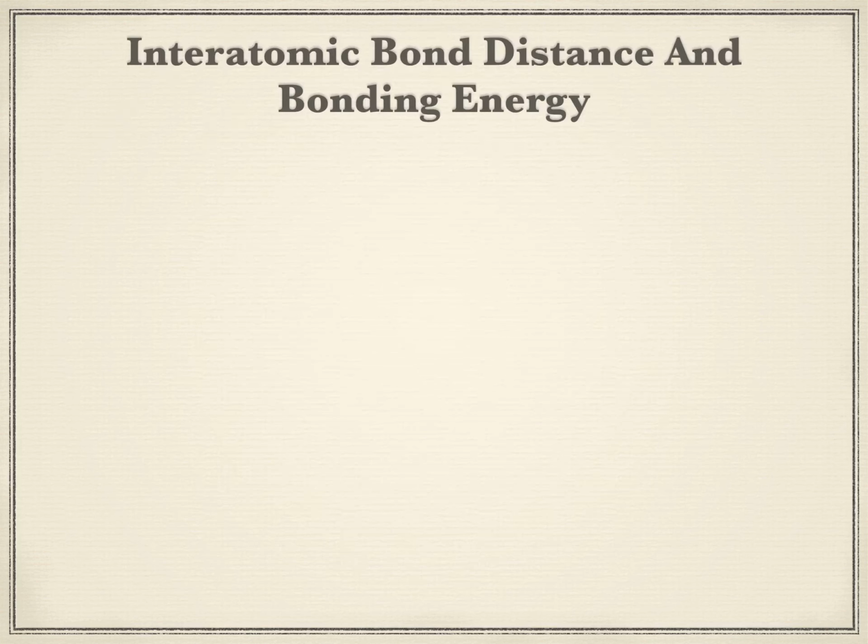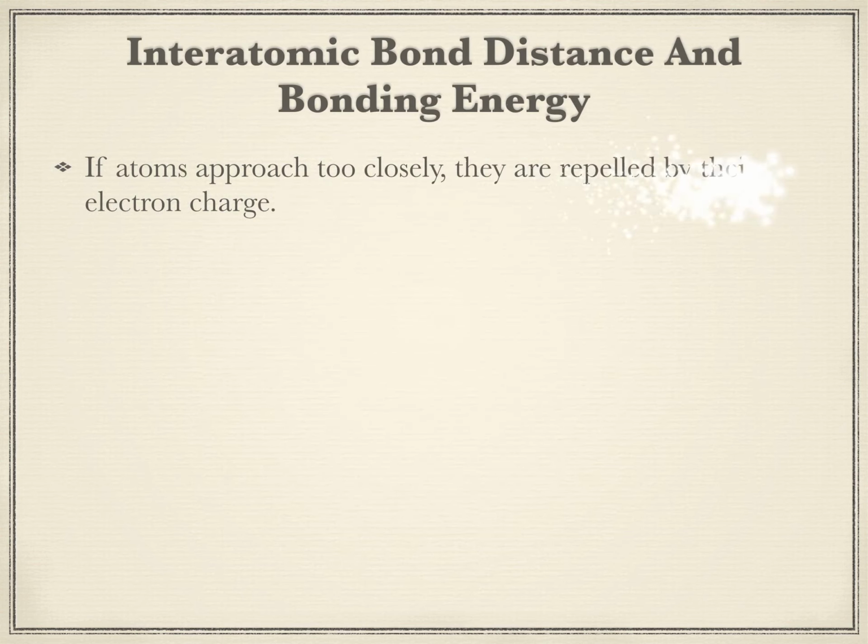Now let us talk about the meaning of interatomic bond distance and bonding energy. As the atoms move too close to each other, the negative charge of each atom tends to result in a repulsive force.